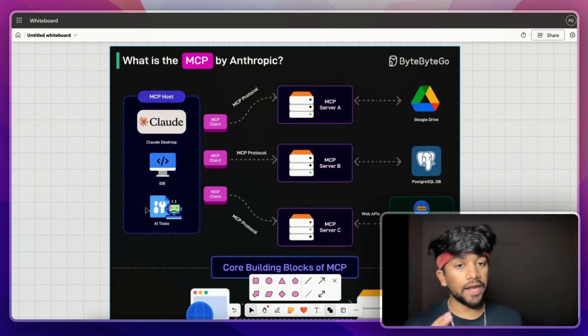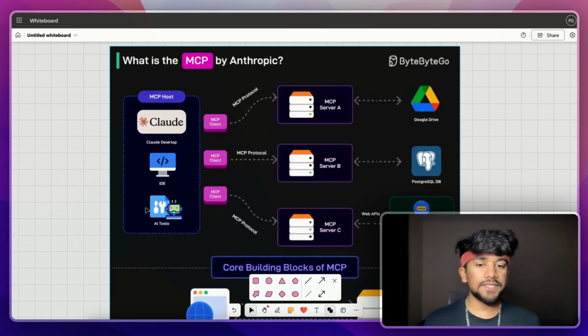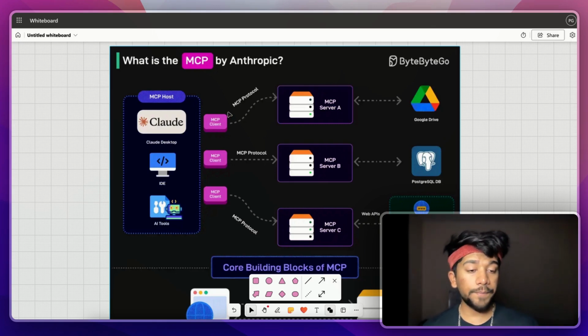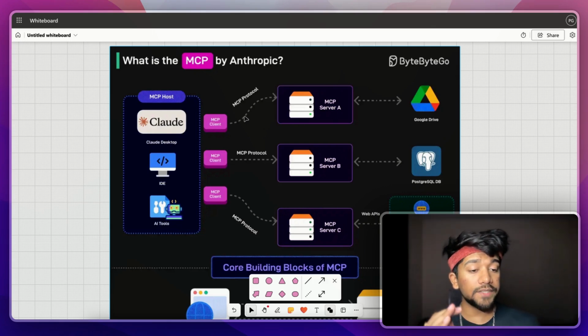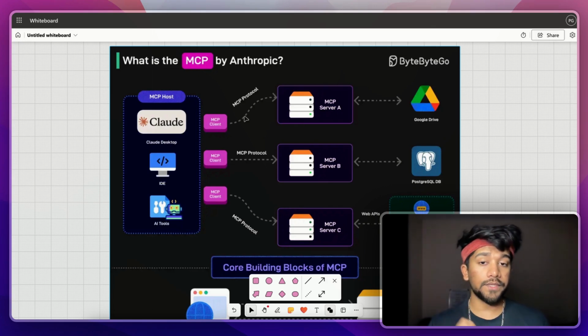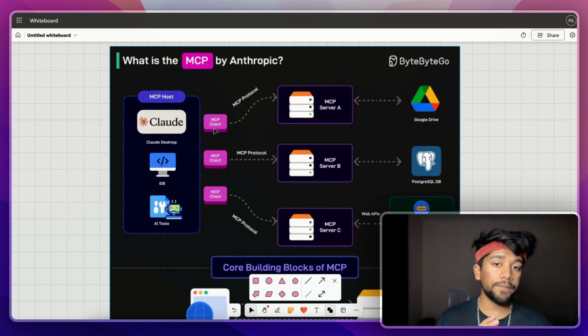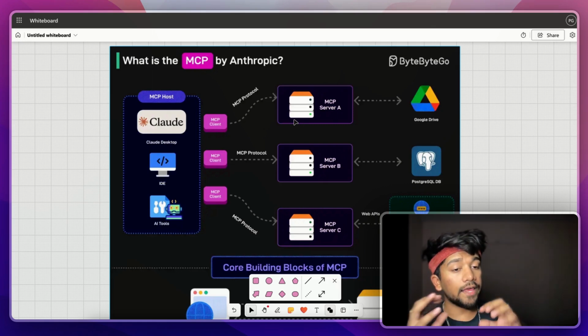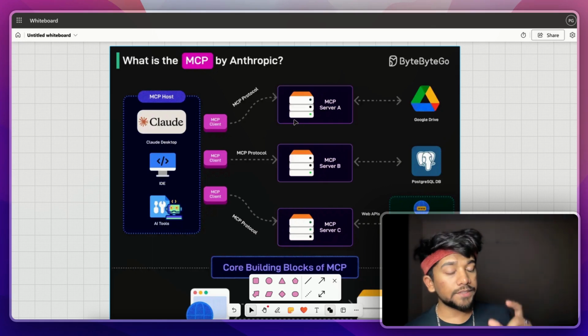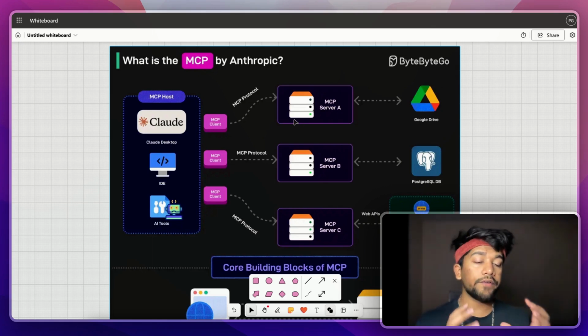Now, how does an MCP client communicate with an MCP server? That's where the MCP protocol comes in. An MCP protocol is basically a data propagation method, and this MCP protocol works by using JSON RPC 2.0. So it's providing a JSON file from the MCP client to the MCP server. The MCP client sends the data in JSON format to the MCP server, and the MCP server then handles the entire request, does the entire job, and returns the data. And then the MCP client is responsible for giving the data to the MCP host. Awesome.